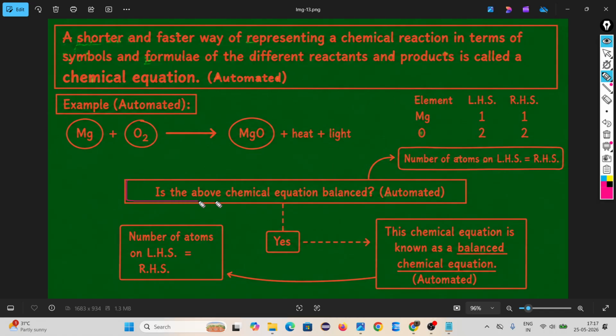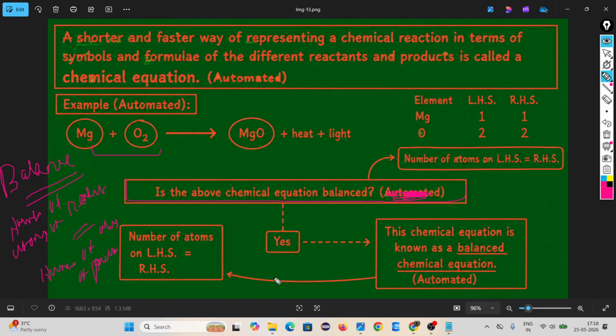Then come to one question. Is the above chemical equation balanced? What do you mean by balance? Balance means the number of atoms on LHS is equal to RHS. When one chemical reaction is happening, chemical change is happening, the number of atoms of reactants should be equal to the number of atoms of products.